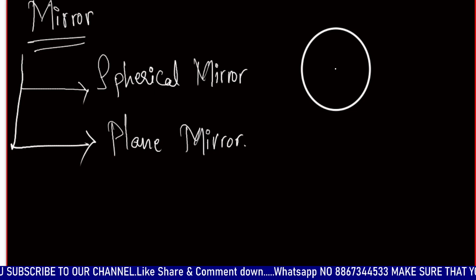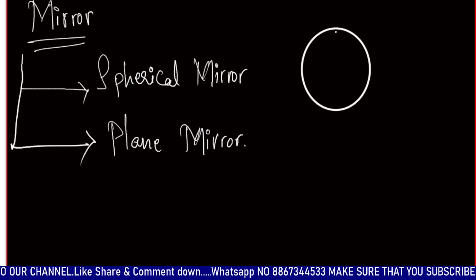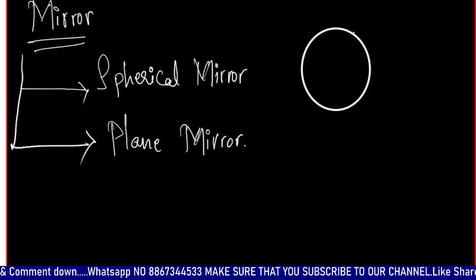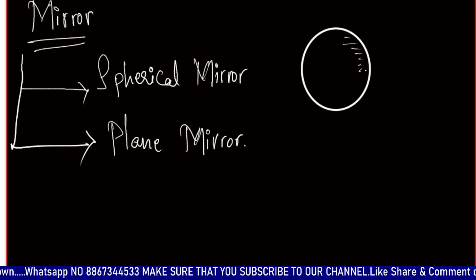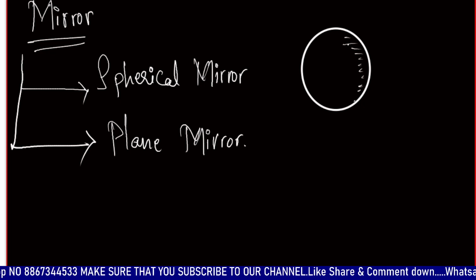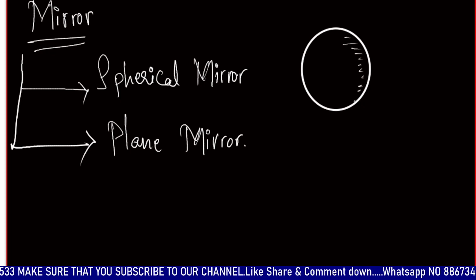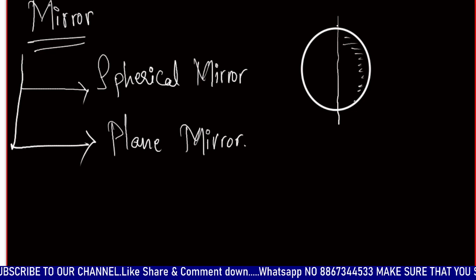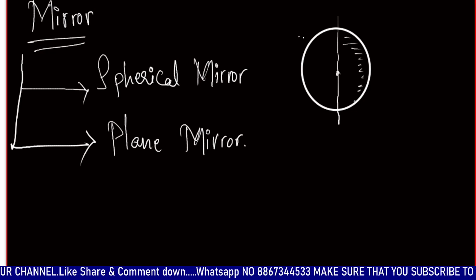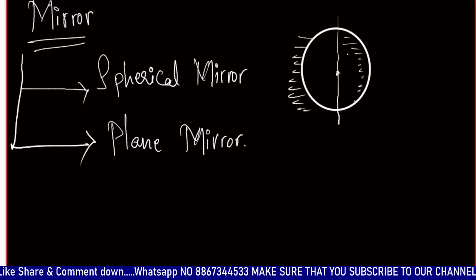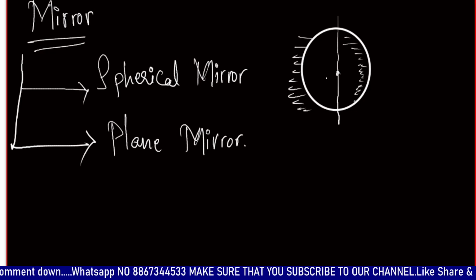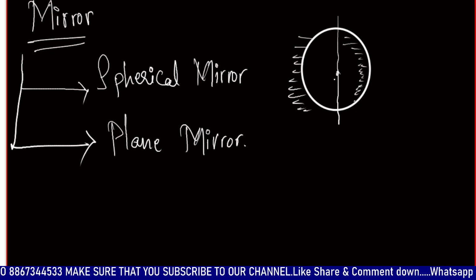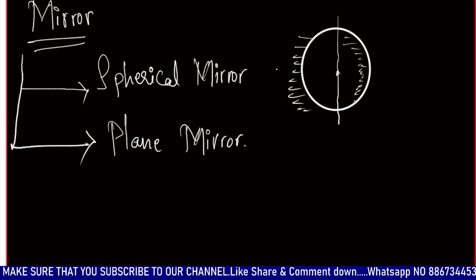So this is a spherical object, or we consider it as a circle, a sphere, or anything. A spherical mirror is any one side of this sphere considered as a mirror. Spherical mirror is nothing but a part of a sphere. This is an important thing to be noted down. It can be any surface, inner or outer surface. So this spherical mirror is actually a part of a sphere.